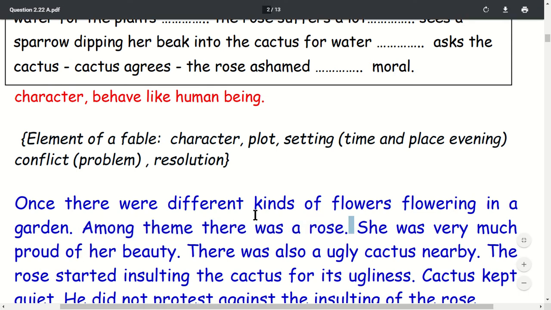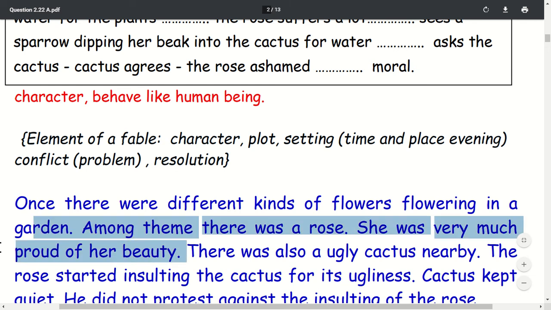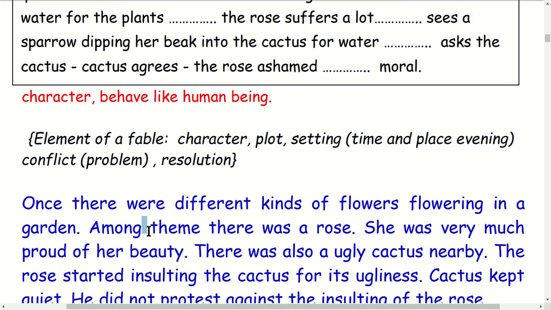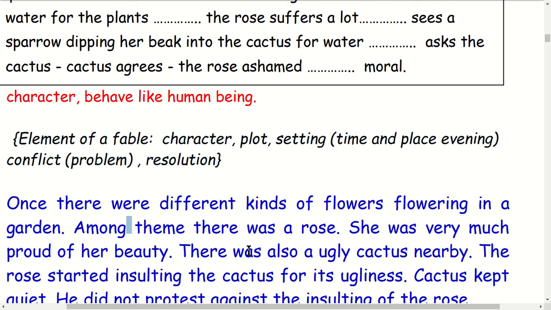Also, students should understand that the story is written in past tense. Once there were different kinds of flowers, not there is, not there are, but there were. And among them there was a rose. What was she like? She was very proud of her beauty. She thought that she was one of the most beautiful. She was proud of her beauty.